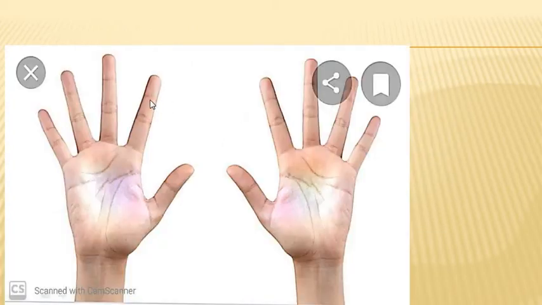Look, we don't have any numbers, 0 to 8. So 0 plus 8, we have to count 8 fingertips. 1, 2, 3, 4, 5, 6, 7, 8. And we don't have any number to add in this. So what should we do? We should write number 8.